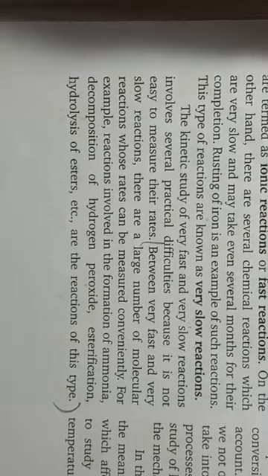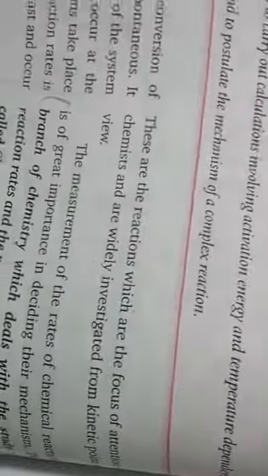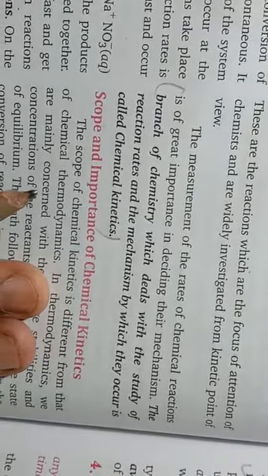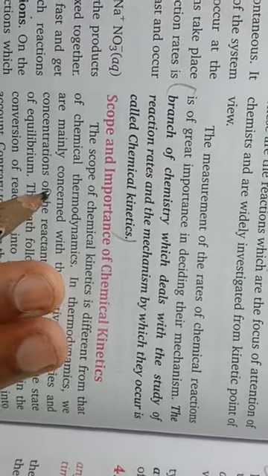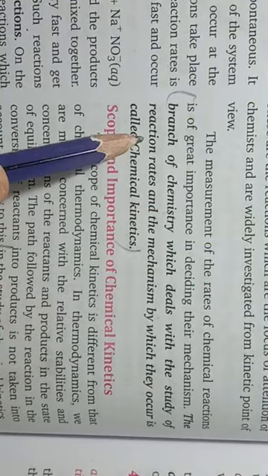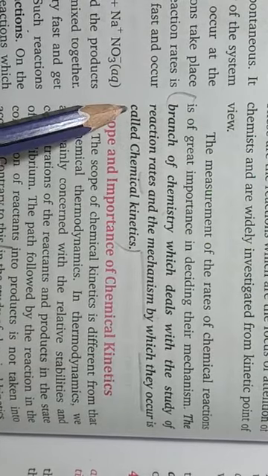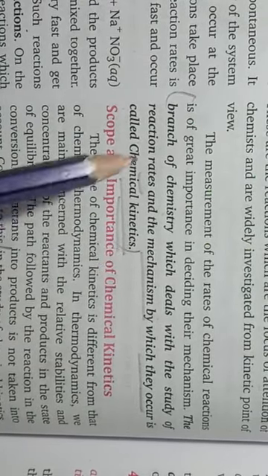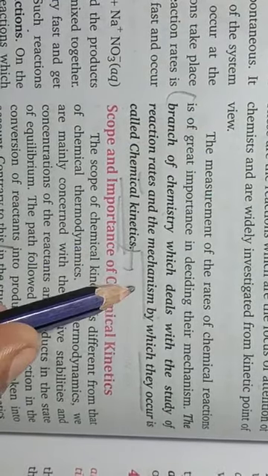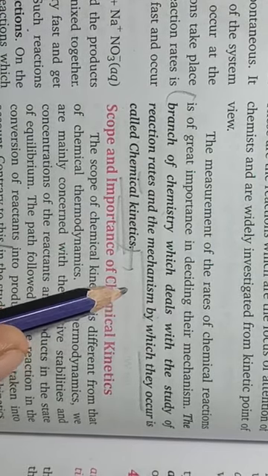The chapter chemical kinetics is going to discuss such reactions, their speed, and the factors which affect their rate. The branch of chemistry which deals with the study of reaction rates and the mechanism by which they occur is called chemical kinetics.